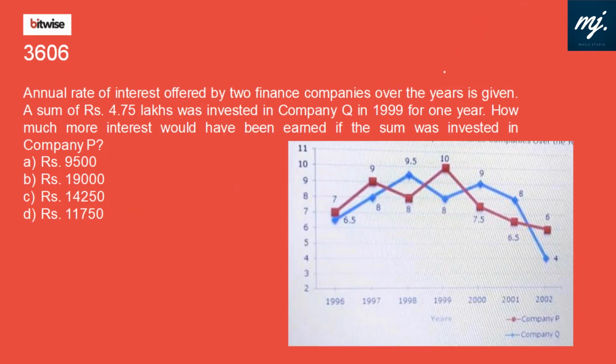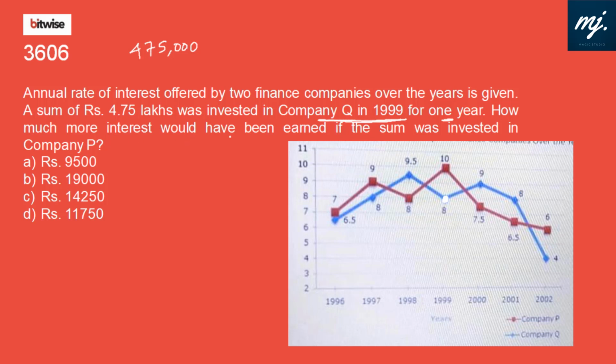In this question we have a line graph. Red is for company P and blue is for company Q. The annual rate of interest offered by 2 finance companies over the years is given. These are all interest rates. A sum of rupees 4,75,000 was invested in company Q in 1999 for 1 year. Company Q is the blue line, which means in 1999 company Q is giving 8%.